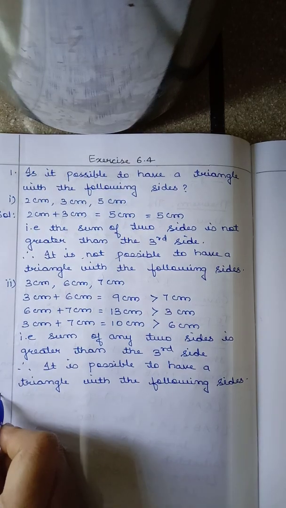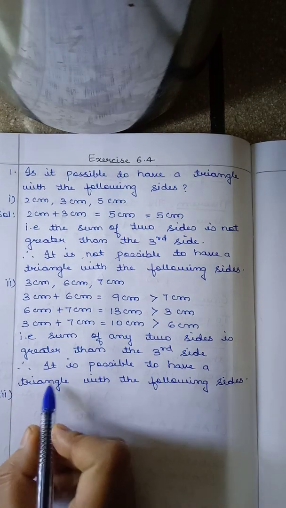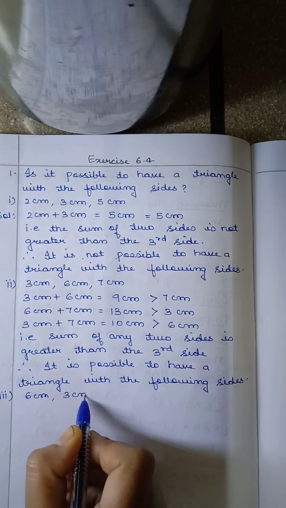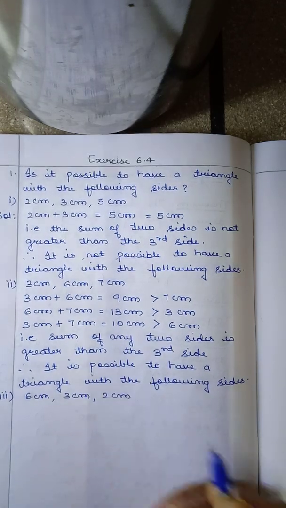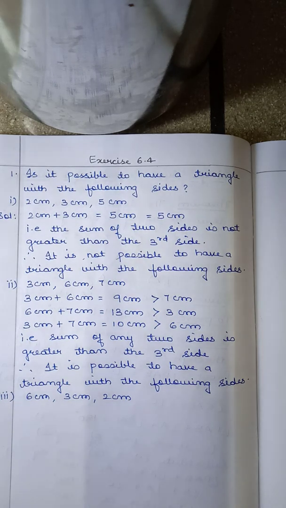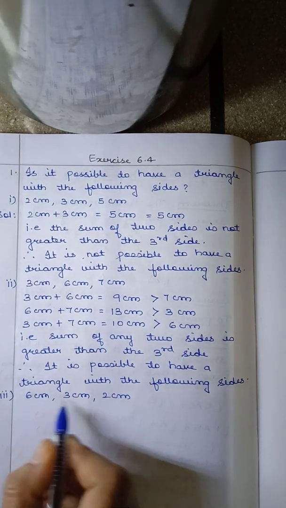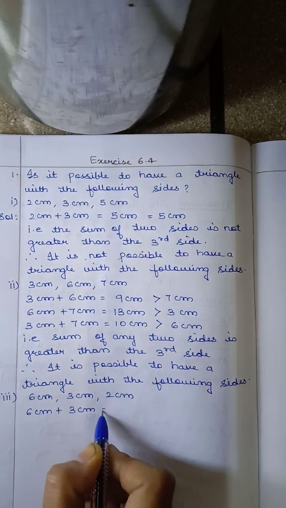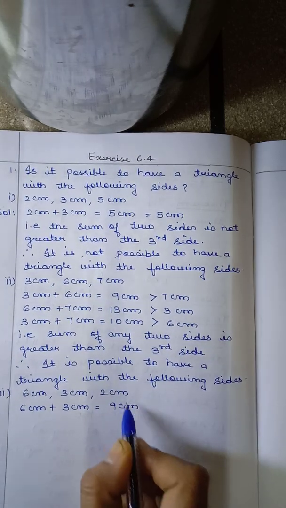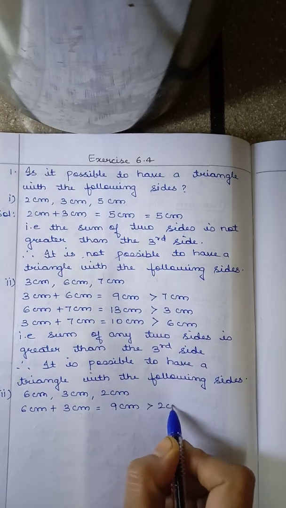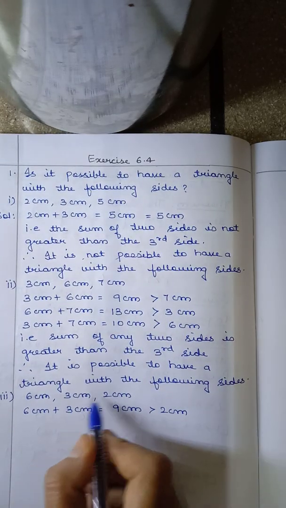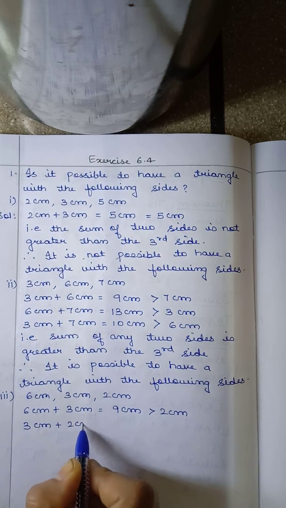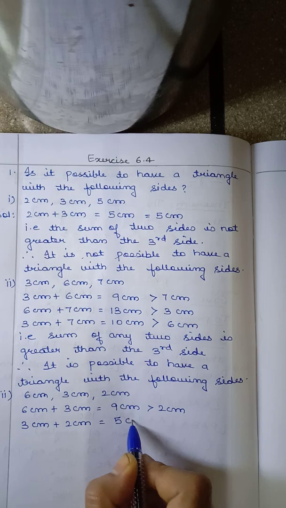Now let's see the third one. The side measurements are given as 6 centimeter, 3 centimeter and 2 centimeter. Okay, so to find out, again you have to add any two sides. So firstly we will take 6 centimeter plus 3 centimeter. If you add these two, you will get 9 centimeter, which is greater than the third side, that is 2 centimeter. Okay, now let's see the next two. Take 3 centimeter plus 2 centimeter. If you add, you are going to get 5 centimeter.